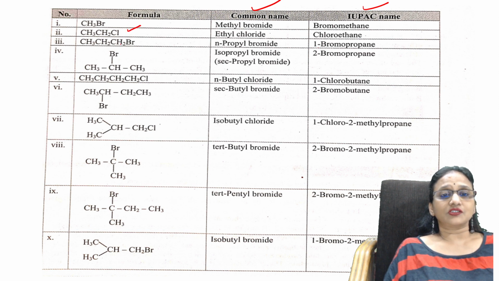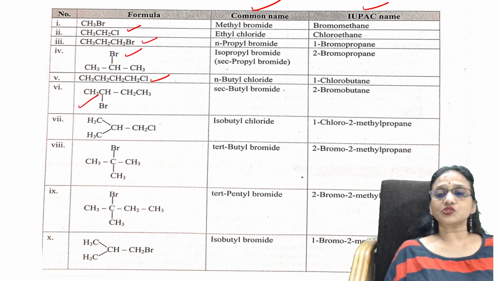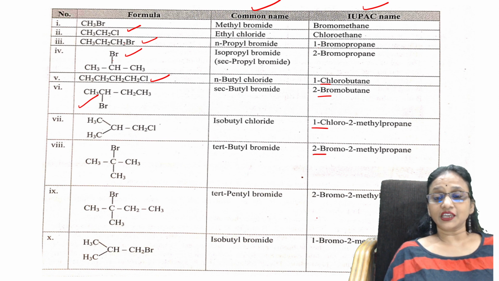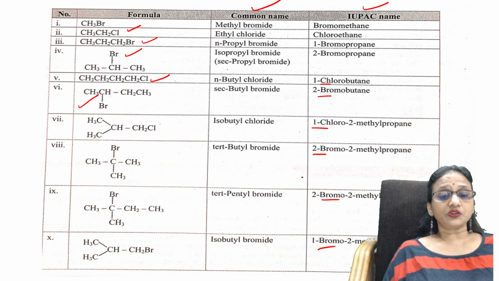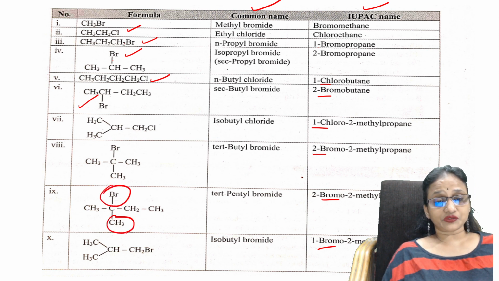In this case 1-bromo, minimum number. In this case 2-bromo, like that. Even here 1-chloro, in this case 2-bromo. So your halogens are given minimum numbers. Okay, halogens are given minimum numbers. Got it? Suppose you have a methyl group and your bromine, what is given preference, students?